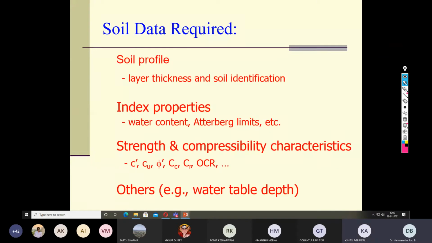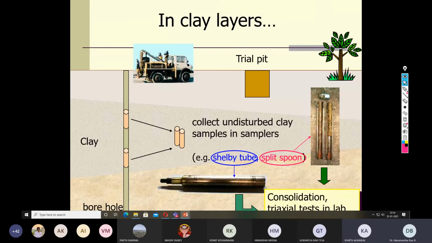Then once the soil sample is collected, what do you do with it? You said we collect only disturbed and undisturbed soil samples. Okay, disturbed means suppose on the surface you are simply digging out the soil. So every particle is individual, and you see some kind of pulverized nature. That is called a disturbed soil sample. But suppose you dig out a core from the soil directly, using some device, then that is called an undisturbed soil sample.